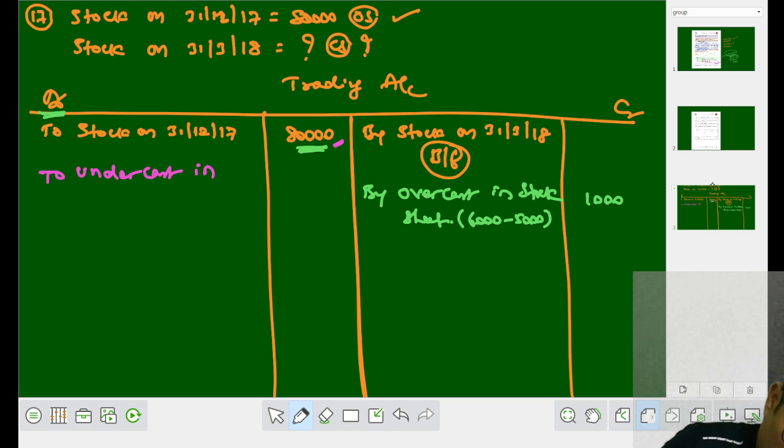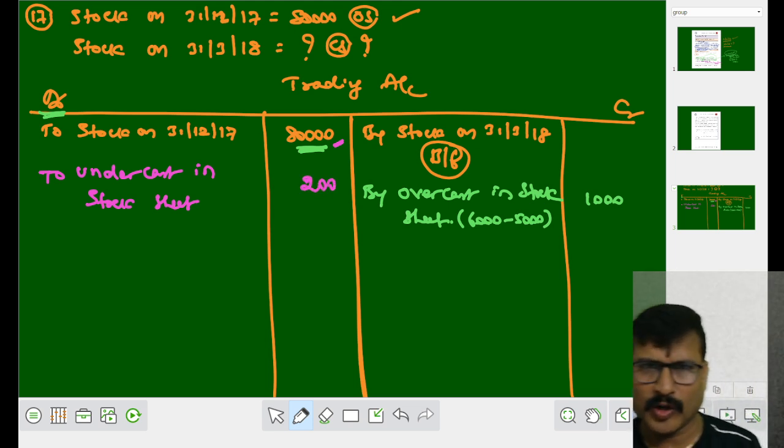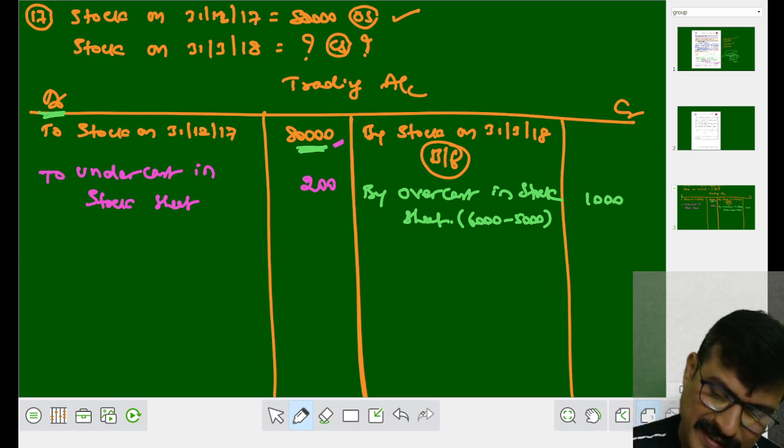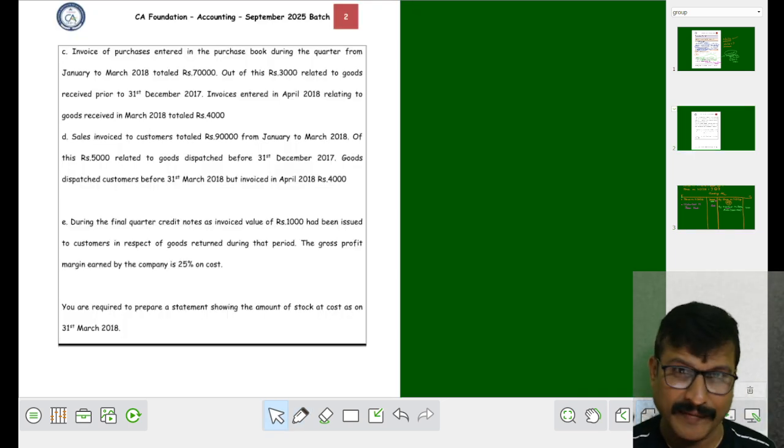To under cost, in what sheet is it? Stock sheet. How much? 200 rupees. I hope you got it right. Over cost is taken on the opposite side, under cost is taken on the same side. Fine. Next point. Please concentrate.